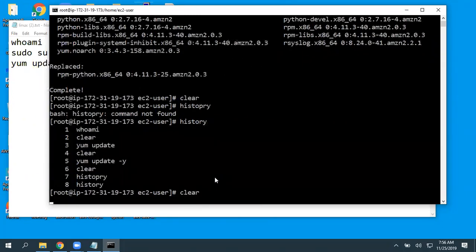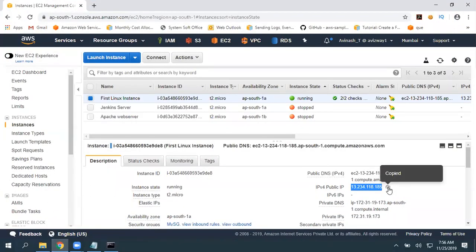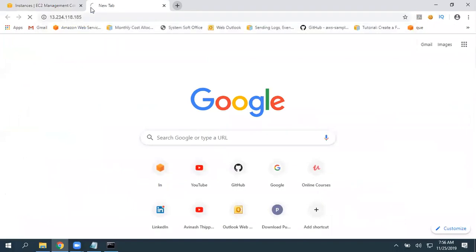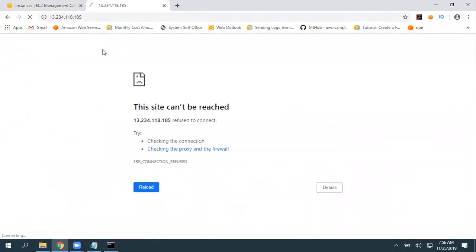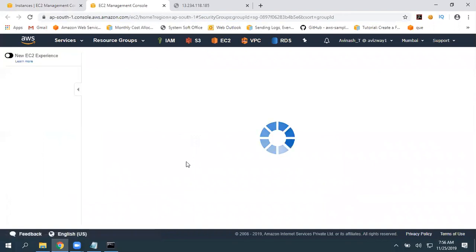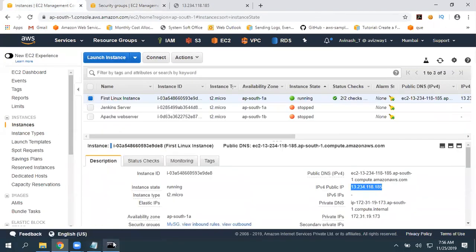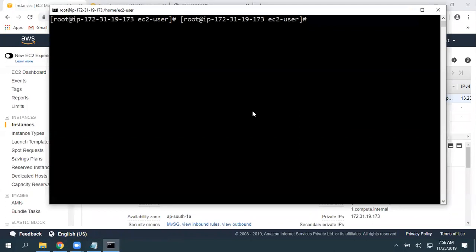Okay. Right. Now, before installing something, I will go here and test the output, whether I'm getting any web page or not. It is saying error, connection refused. If you verify, this security group is also open with port number 80. For our Windows machine, we worked with the same security group with port number 80 delivering. So there are no issues related to the security group, but we are not able to get the page. Why? Because you have not installed any web server on this machine.